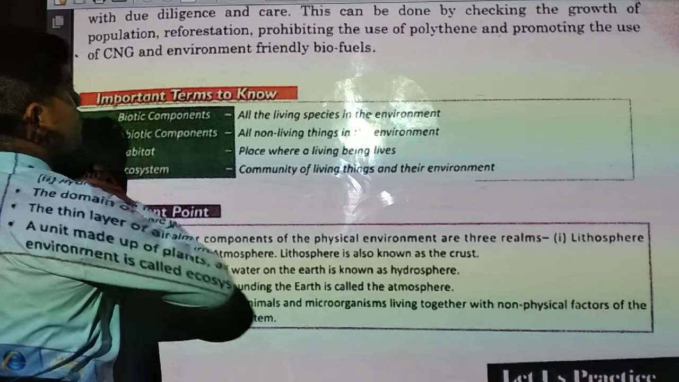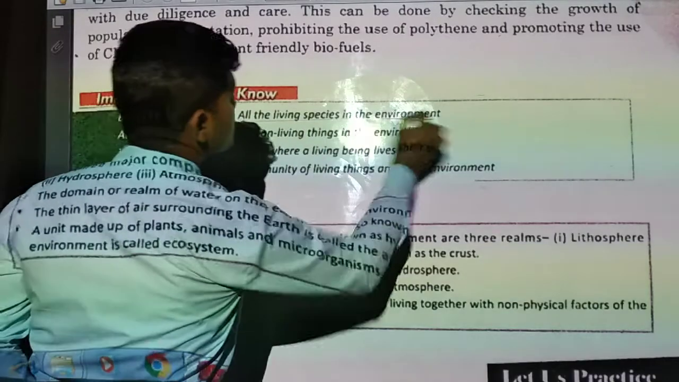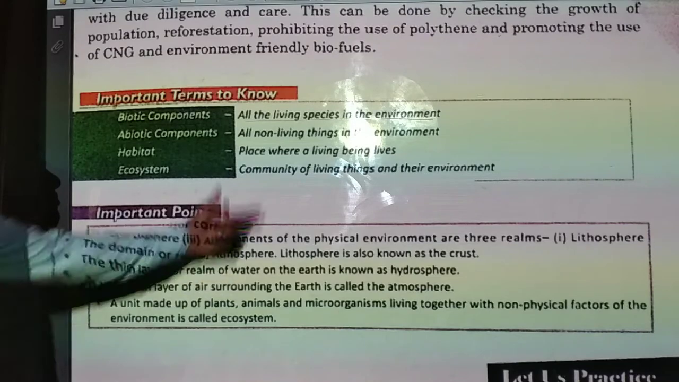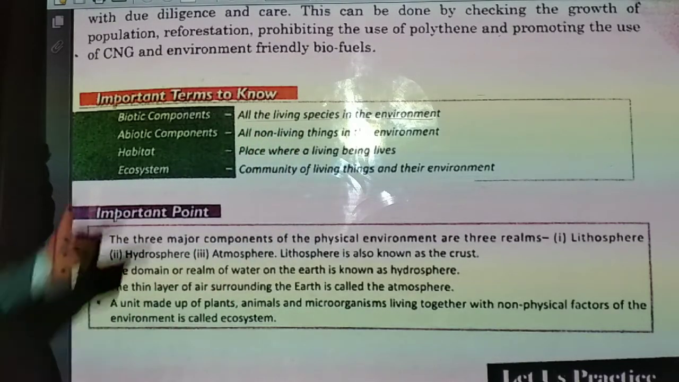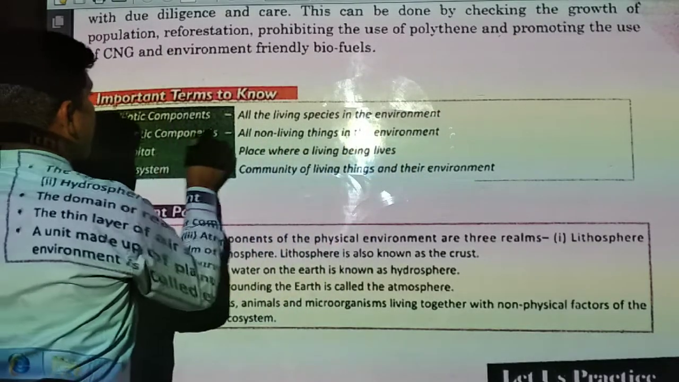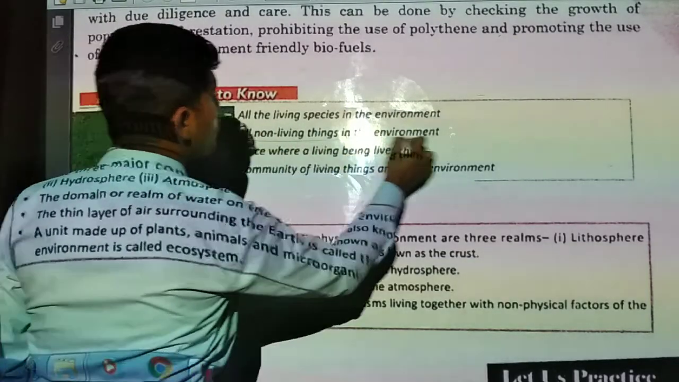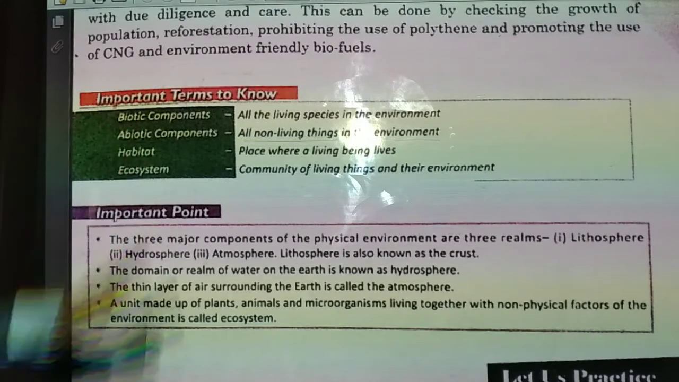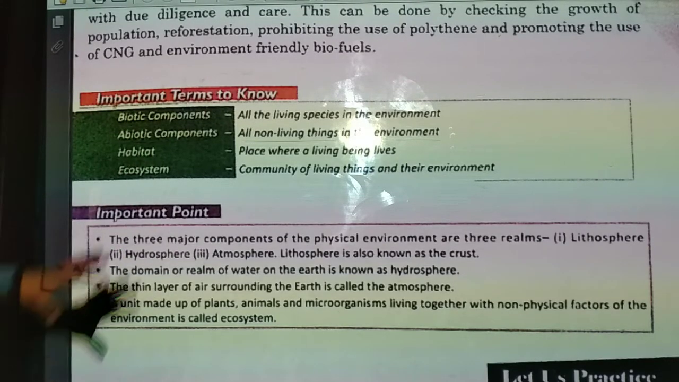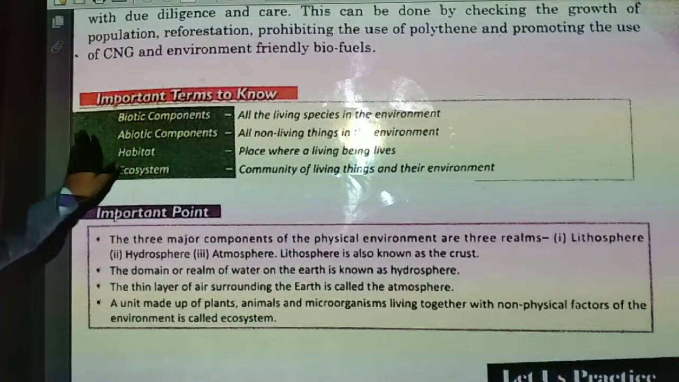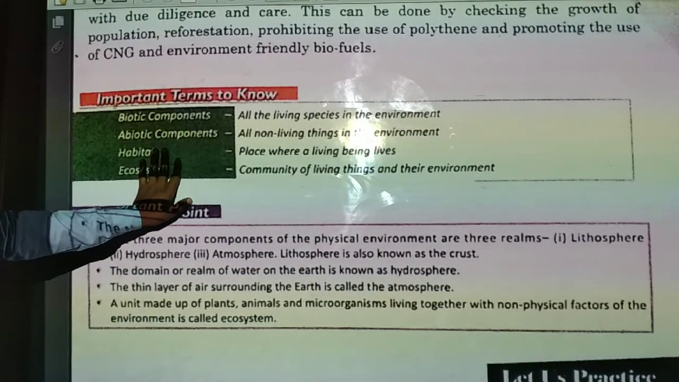First is the biotic component. All the living species in the environment are called biotic components. जो हमारे जीवित प्राणी हैं उनको हम क्या बोलेंगे? बायोटिक component. Now abiotic component. All non-living things present in the environment will be called abiotic components. जो हमारे नॉन लिविंग थिंग्स हैं, जो जिंदा नहीं हैं, अजीवित, ठीक है, उनको हम क्या बोलेंगे?